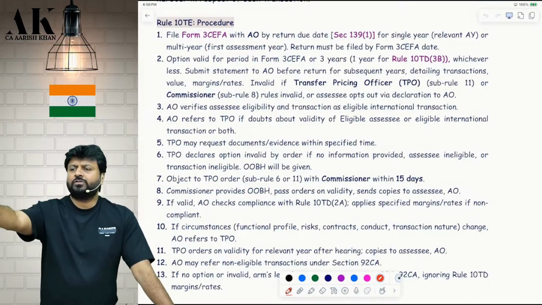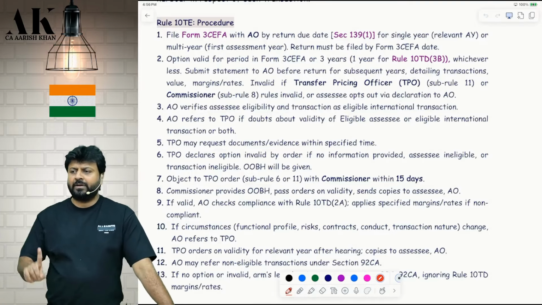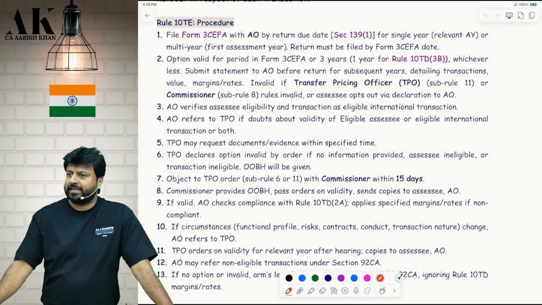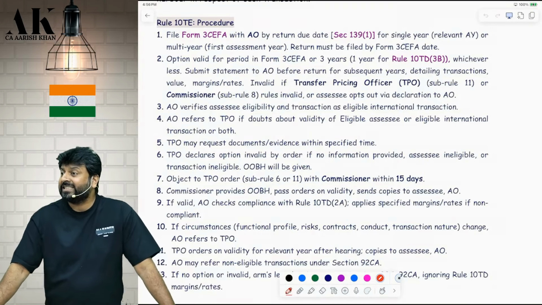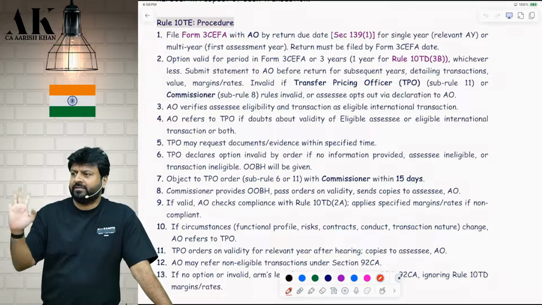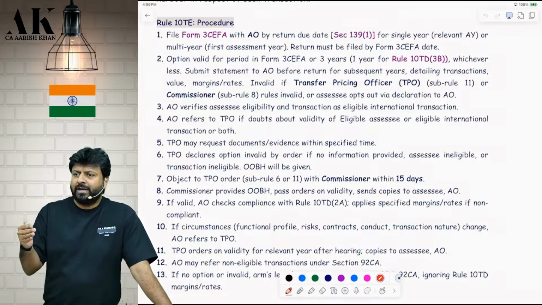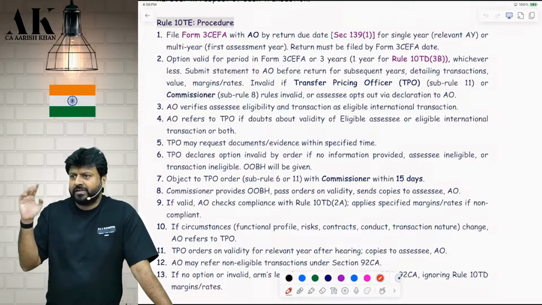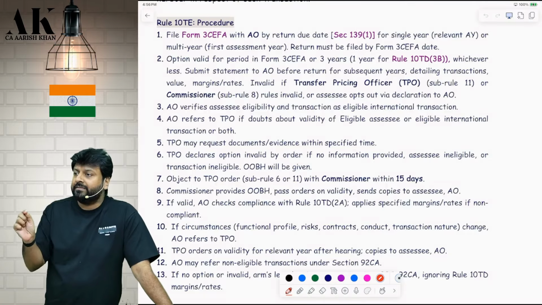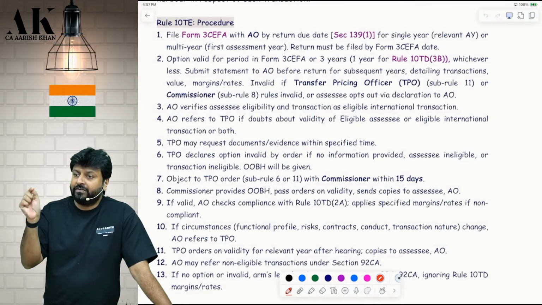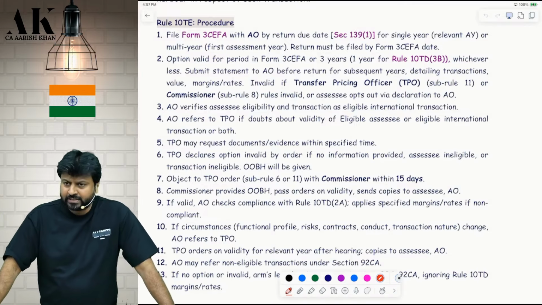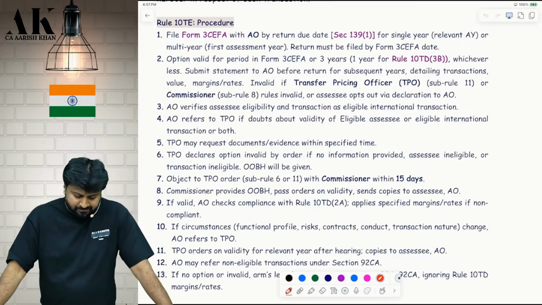You have two options to file safe harbor. Either you can file safe harbor for 1 year, or you can say that I want it for 2 years or 3 years. Maximum, how many years can you file safe harbor for? Tell me now, please. 3 years. So if you are filing for 1 year, you have to give it by the due date of filing of return for that year. If you are filing for multiple years, then you have to give it by the due date of filing of return of the first assessment year. Is it clear? You will give that form to whom? To the assessing officer. Checkpoint number 1, please.